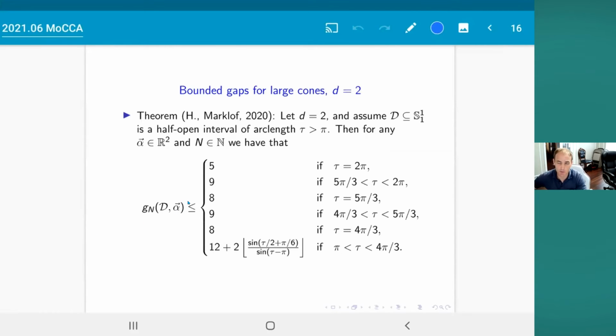We also have a complementary result. The complementary result is that as soon as the cone angle is less than pi, I'll just tell you first, and then I'll show you. Our complementary result is that as soon as the cone angle is less than pi, then the typical behavior of this quantity Gn of d alpha is that it's unbounded. And I'll show you the statement of that result.